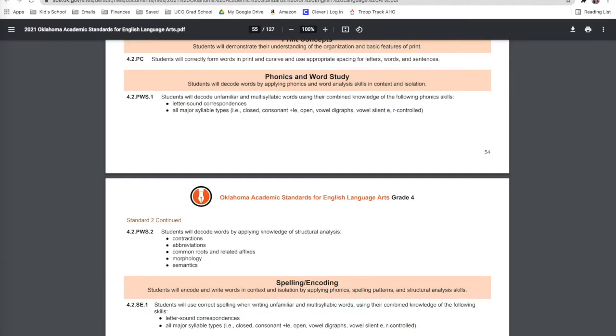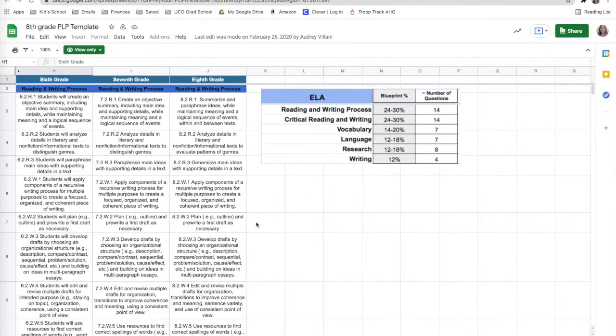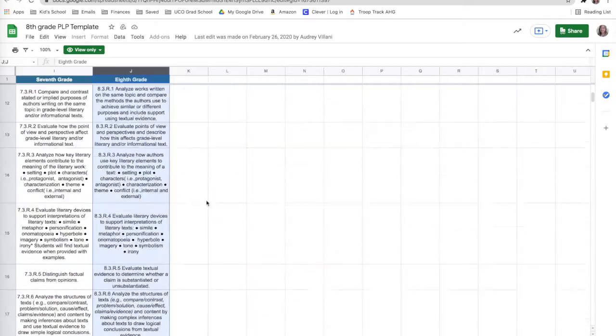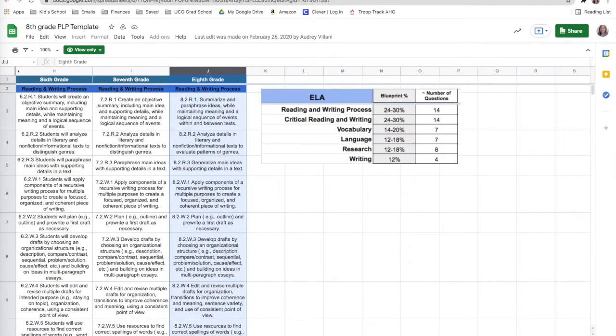Coming back to our PLP, every student from grade 3 through 8 will have a PLP. This is a shared Google Drive document with both me and the student. I can also share it with the parent as well. This is going to have on here those exact same standards. Here's 8th grade and those standards. So here's all the standards for 8th grade ELA. You notice the different pages down here at the bottom.